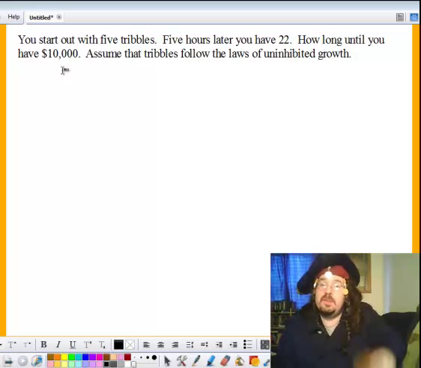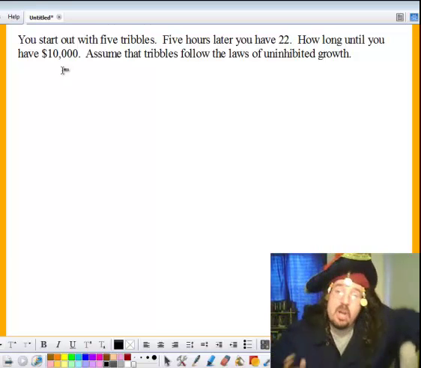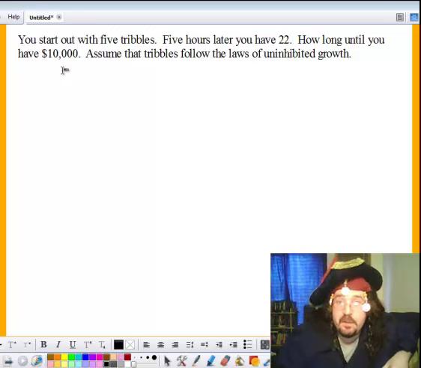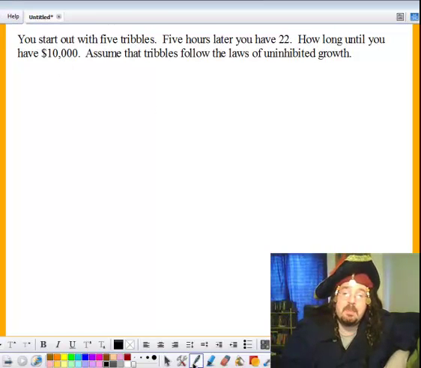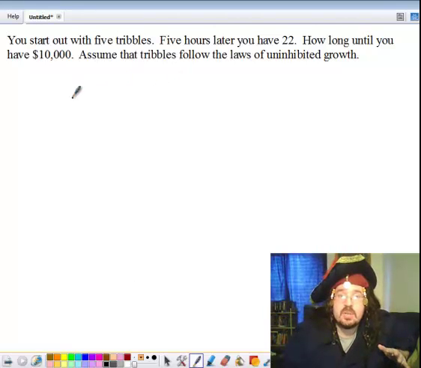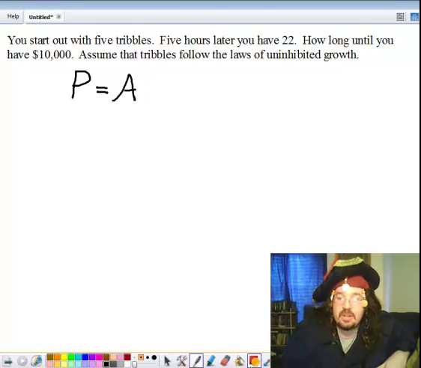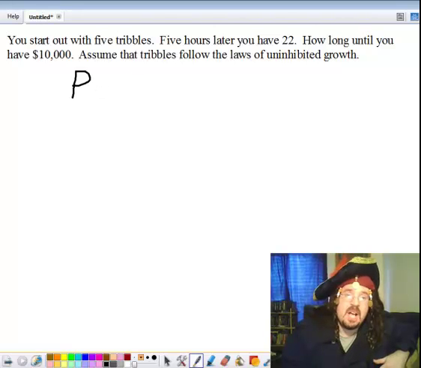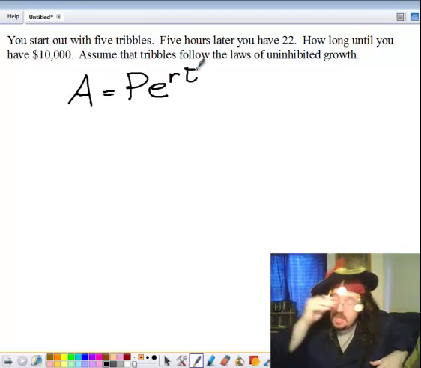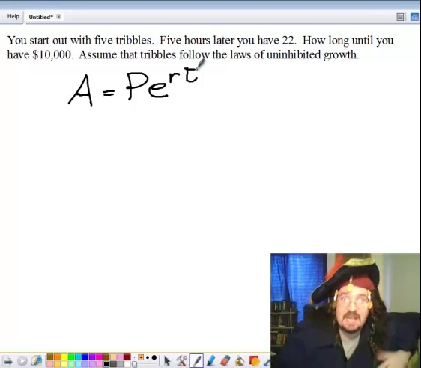Alright, assume the tribbles follow the laws of uninhibited growth, which just means they will never die, and they always have as much food as they need to grow as much as they want to grow. So for this problem, even though it's traditional to use different letters, we're going to use the A = Pert formula. There are other letters that people occasionally like to use, but I like to use Pert just because it's the same equation that we use for problems involving finance.